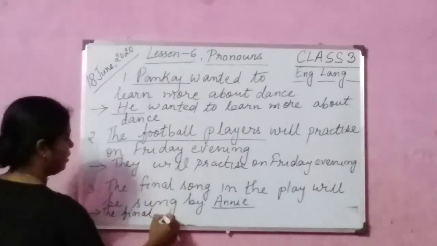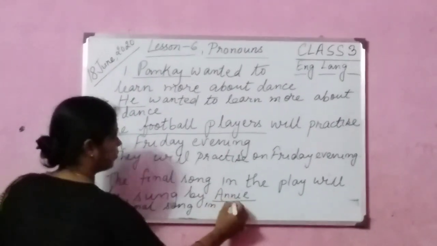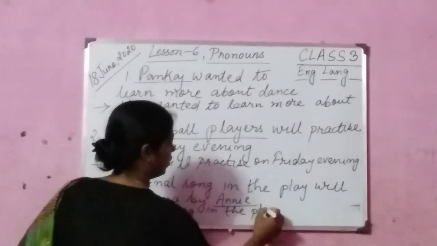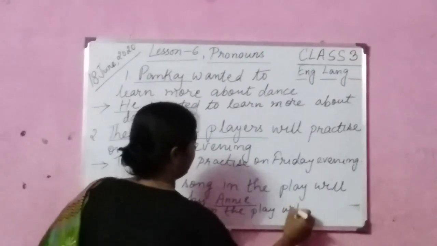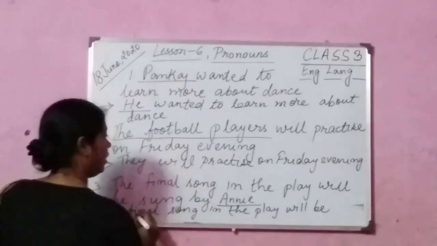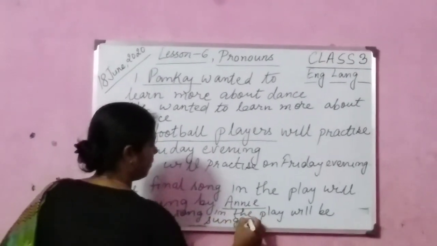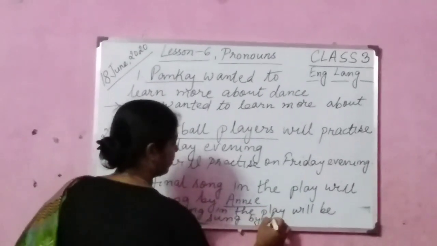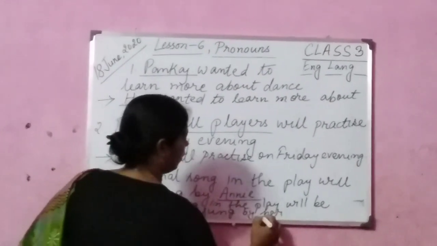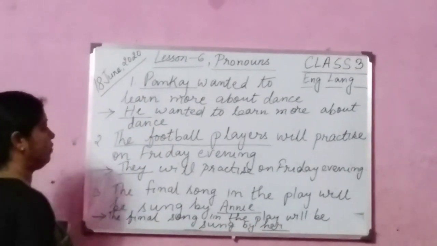The final song in the play will be sung by her. Okay, we'll underline here all the personal pronouns.